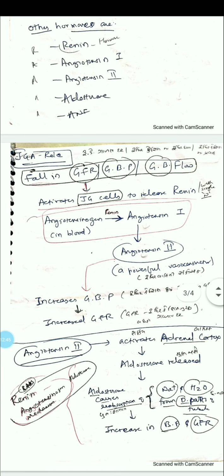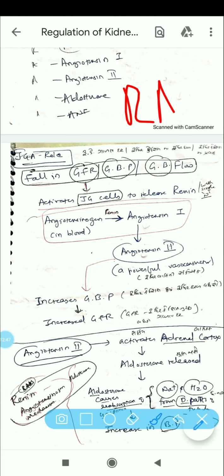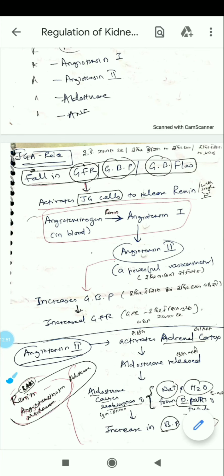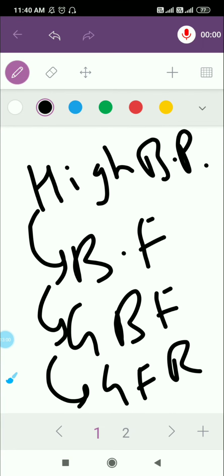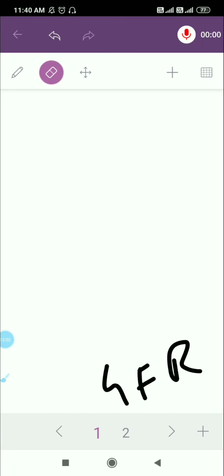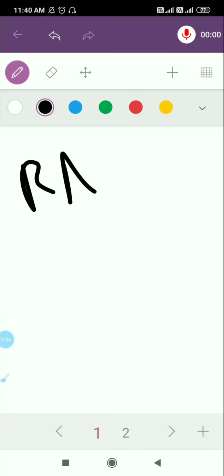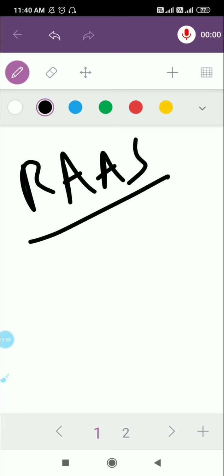Now we'll talk about the most important thing, the RAS mechanism. RAS mechanism stands for renin. Let me write. Yeah, we're talking about the RAS mechanism.